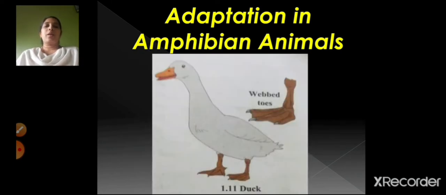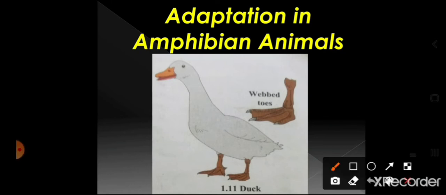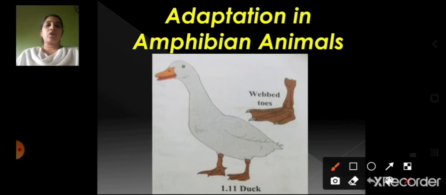Now we are going to see about the adaptation in amphibian animals. As I told you children, amphibian means they can live both on land as well as in water. Now here you can see on the screen, children, this is the picture of a duck. See the duck, it has got webbed toes, right? This is called webbed toes. That means they are interconnected to each other. If you look at our fingers, they are all separate. But if you look at the toes of this duck, they are all interconnected to each other.